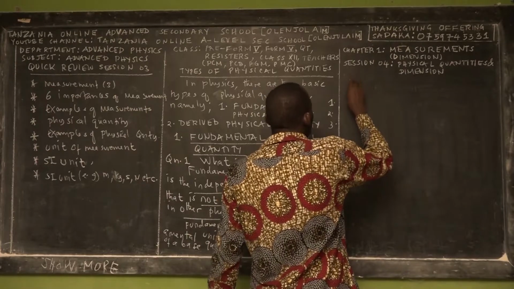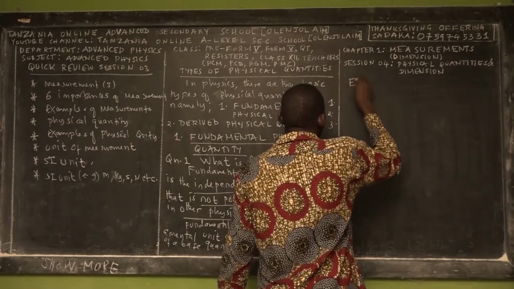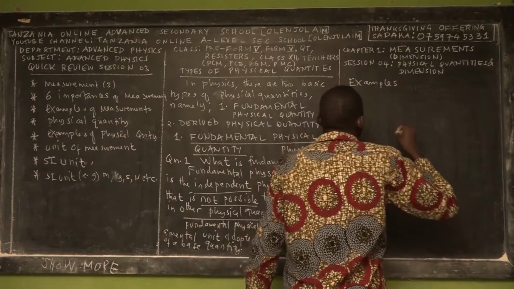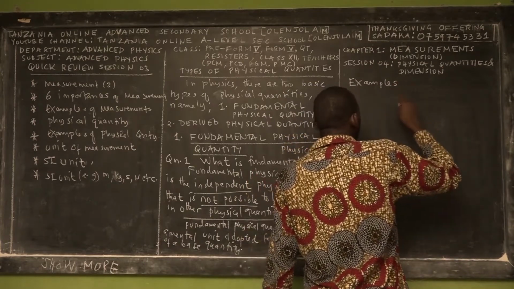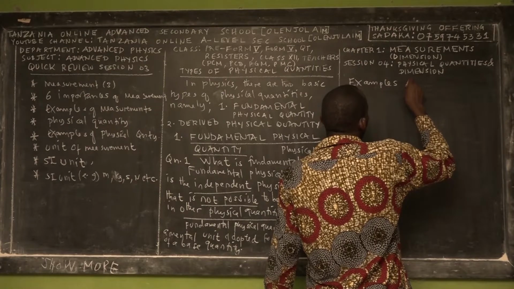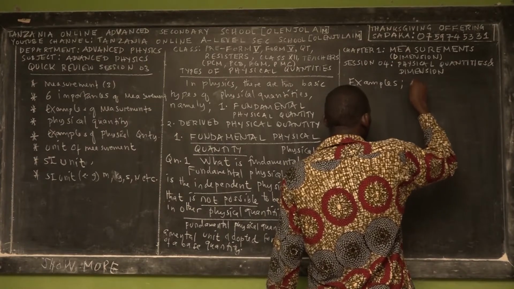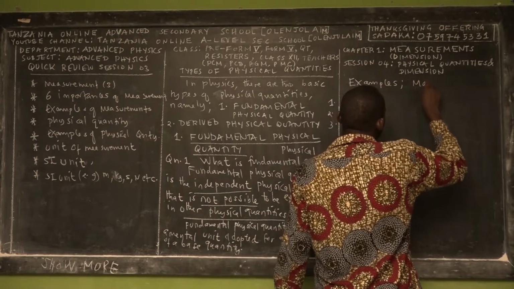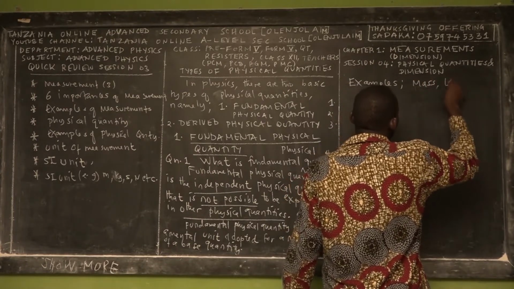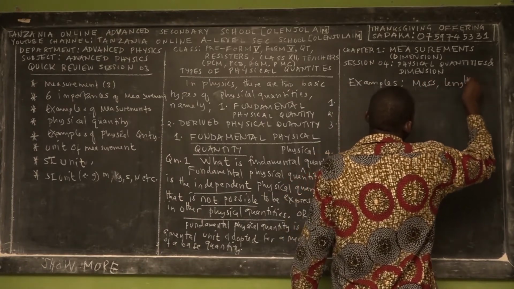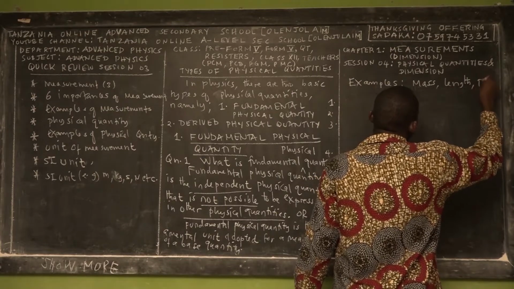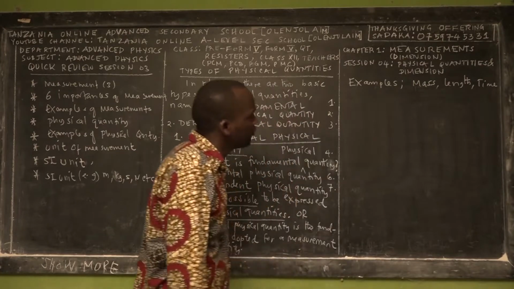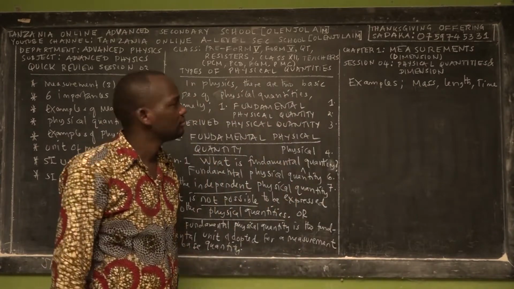So before I give you the 7 fundamental physical quantities in physics, let me mention some examples. Examples of fundamental physical quantities are mass. We have also length as a physical quantity. We have also time. These are 3 basic fundamental physical quantities.